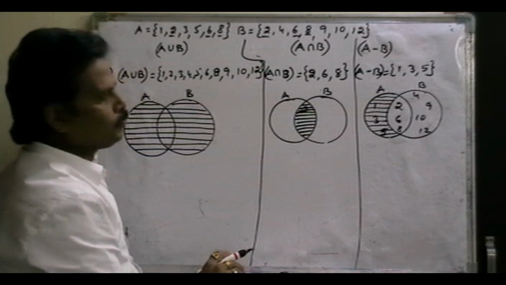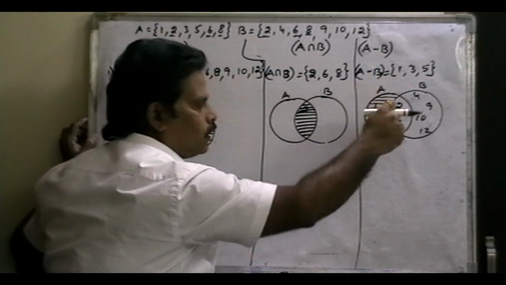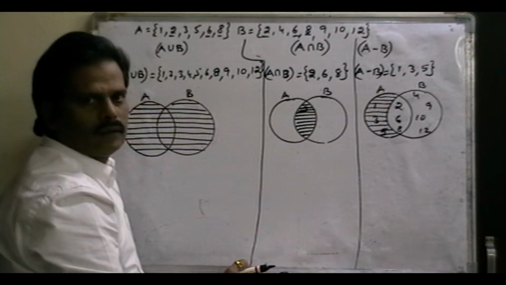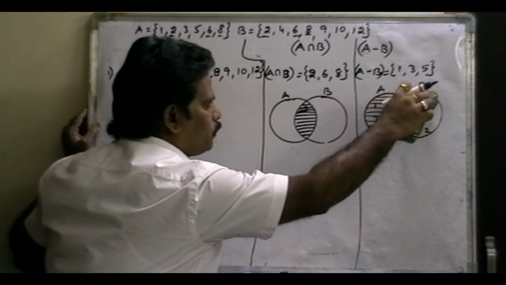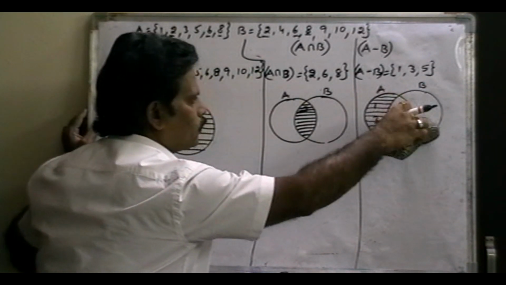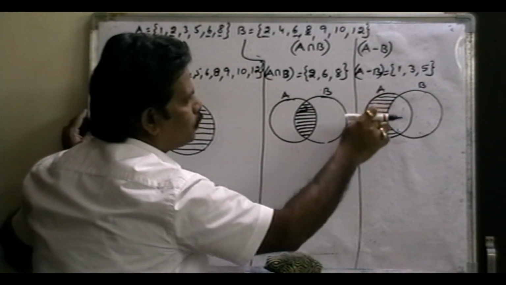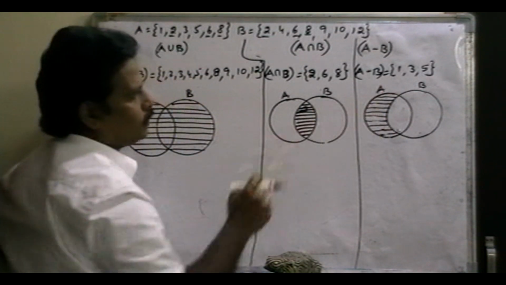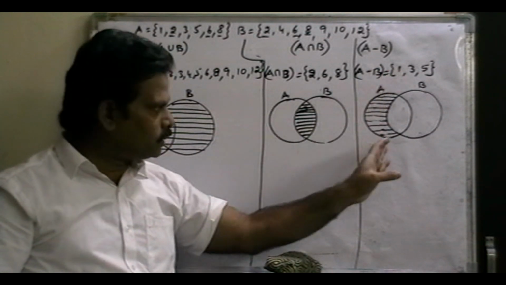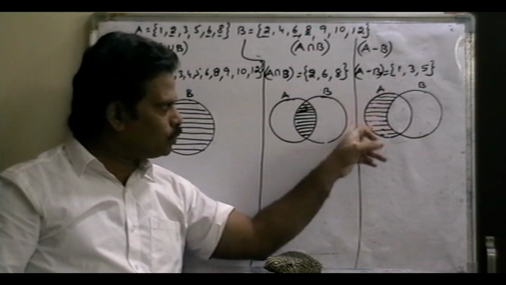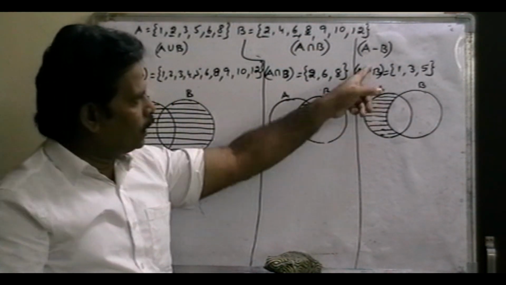Right? Only this region means the elements which belong to the A circle, but do not belong to B. So this region is called A minus B. A minus B means only this region part. That means the region which belongs to A but does not belong to B. So this is called A minus B.